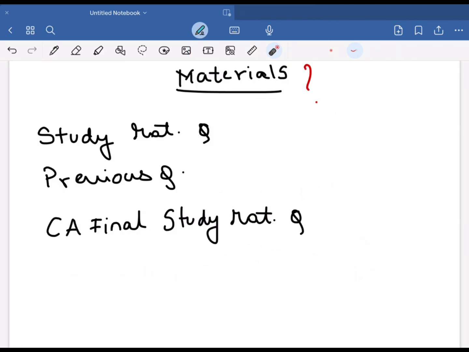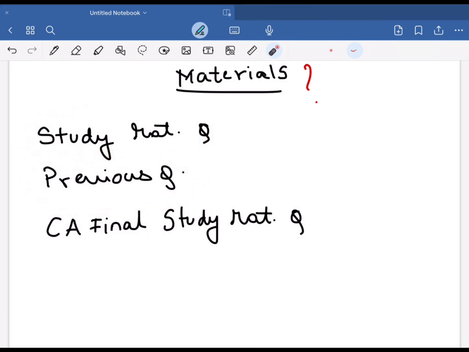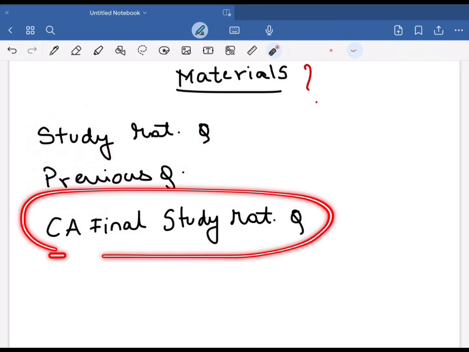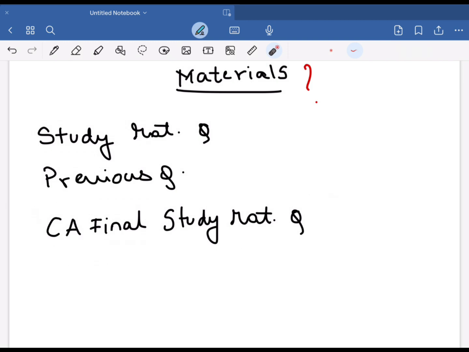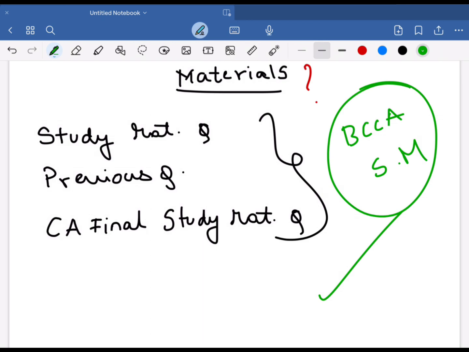Now comes the question, what material should we refer? All the study material questions, all previous year questions of CMA Final, and CA Final study material questions for some selected chapters like portfolio management, derivatives and forex. These 3 resources are combined into BCCA study material. That is the main reason why I am suggesting you to follow BCCA material for this subject. The PDF of that material is uploaded in our Telegram channel.